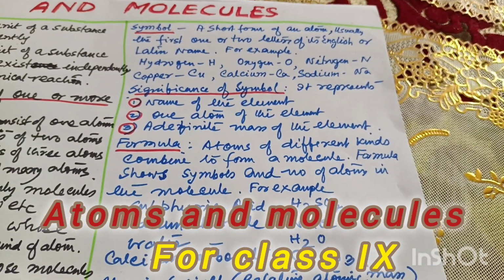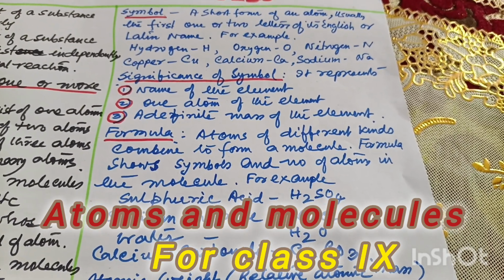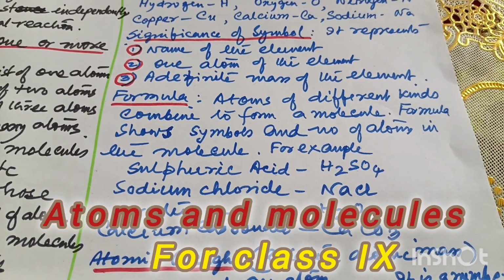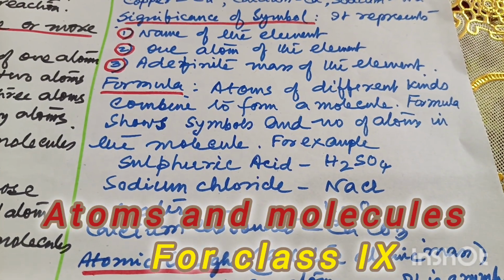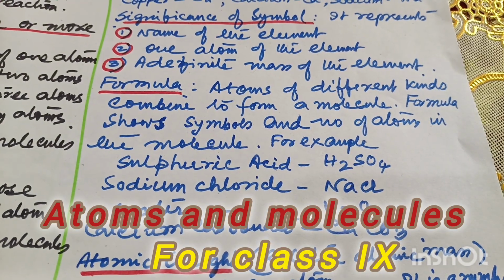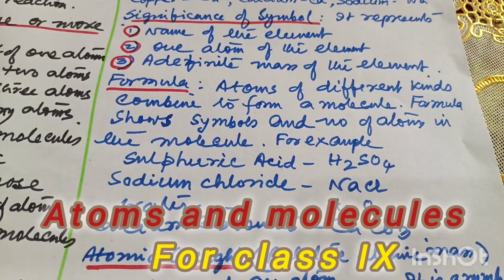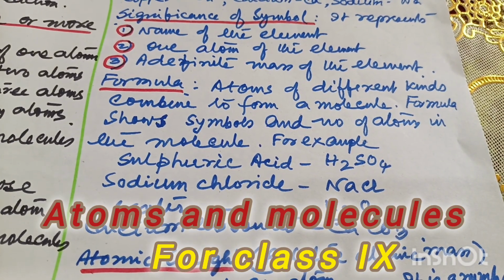Now with these symbols we write formulas, because we have already seen that compounds are made up of different atoms. Sometimes molecules are made of similar atoms also. But while we write a formula, we write all these symbols together.